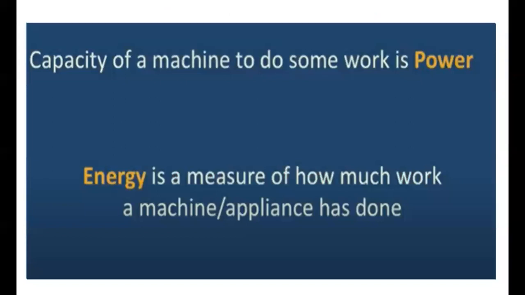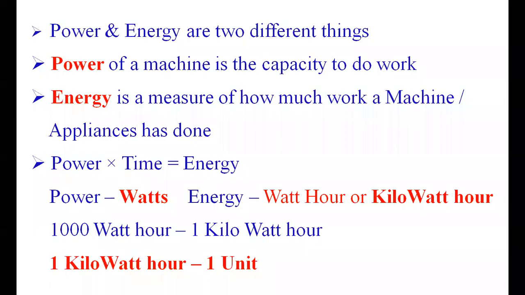So what is the definition of electrical power? The capacity of a machine or equipment to do some work is power. Energy is a measure of how much work a machine or appliance has to do. So power and energy are two different things. Power is the capacity to do work, and energy is a measure of how much work a machine or appliance has to do.